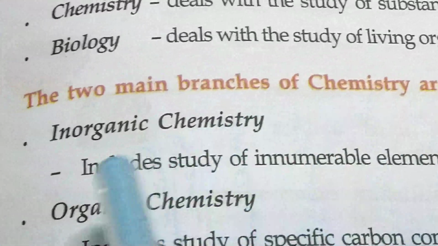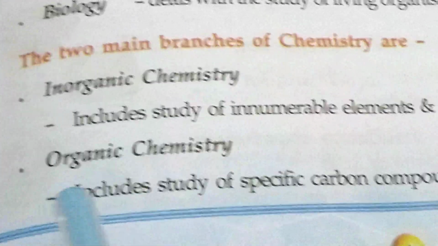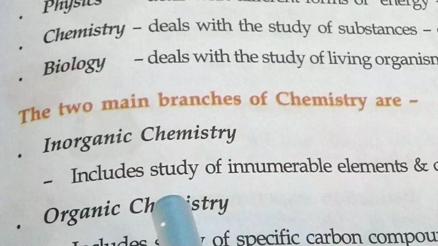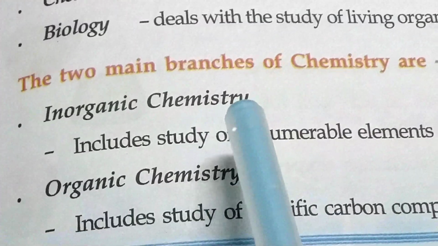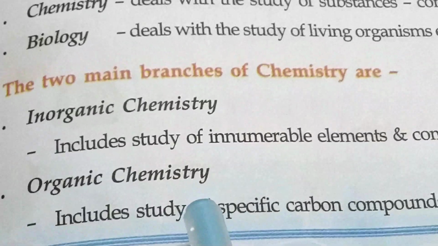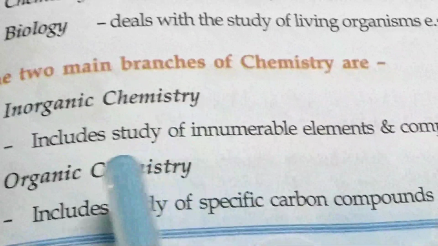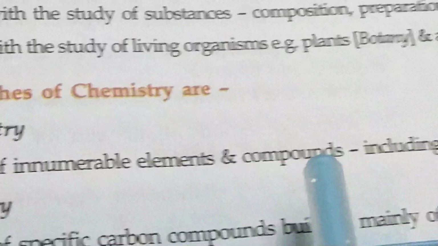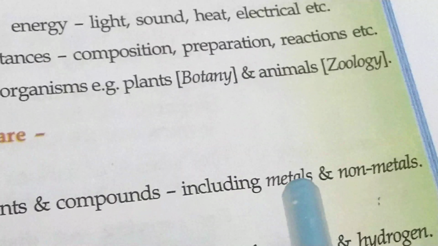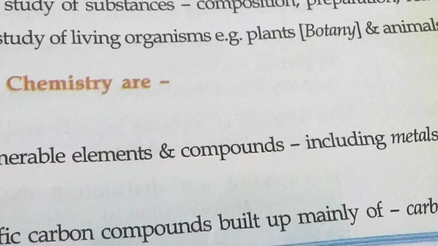The two main branches of chemistry are inorganic chemistry and organic chemistry. So, chemistry is divided into two further branches: inorganic chemistry and organic chemistry. Inorganic chemistry includes the study of innumerable elements and compounds, including metals and non-metals.